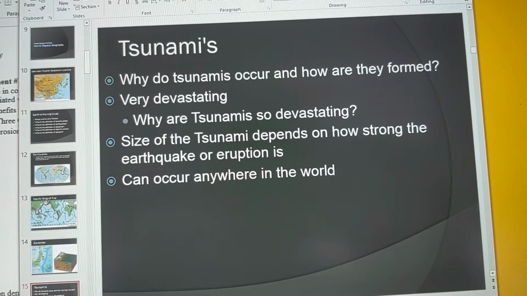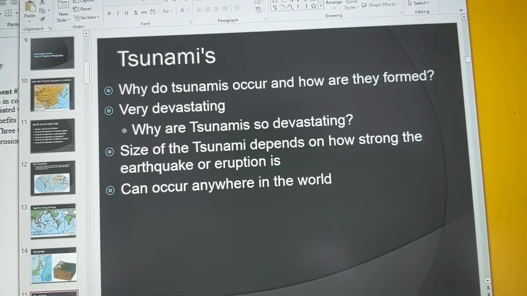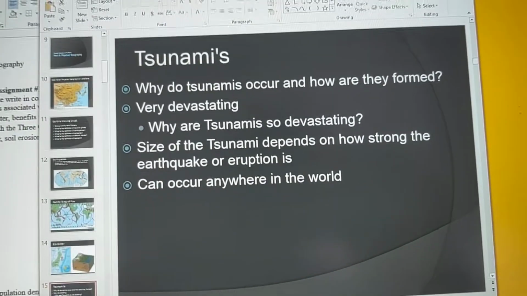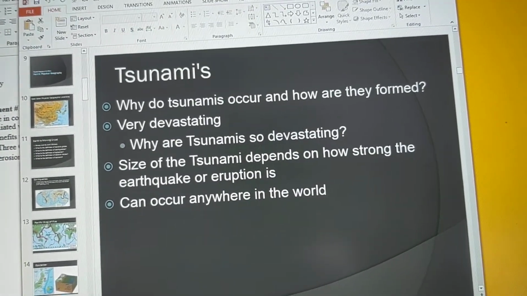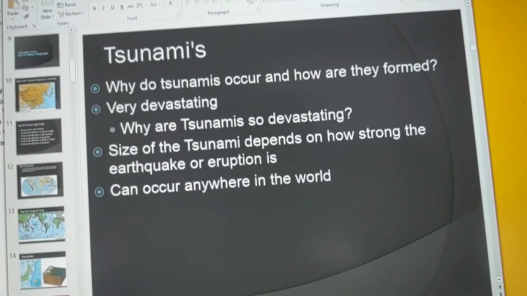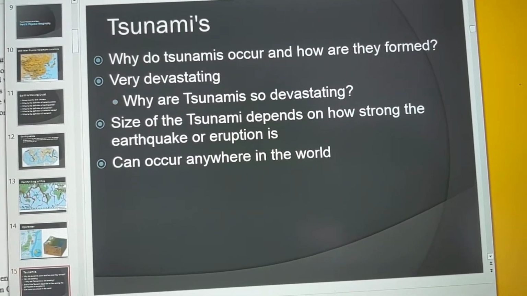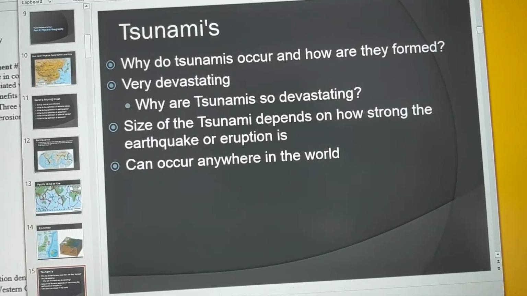Now, tsunamis always occur when there's an earthquake underwater, okay? That's where they occur, and that's how they're formed, because there's so much energy created from an earthquake. And remember the old saying, energy can't be created nor destroyed, it has to go somewhere, so that is why. Tsunamis are very devastating because, again, there's nowhere for the water to go, and if you have a big enough